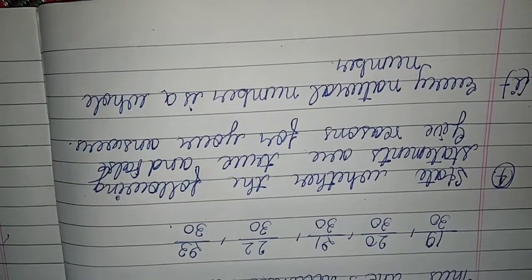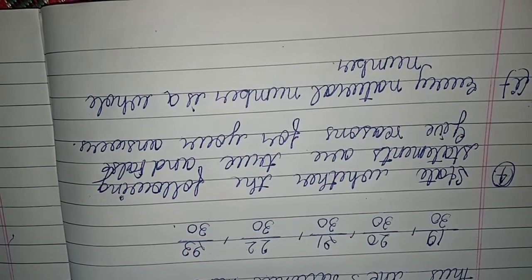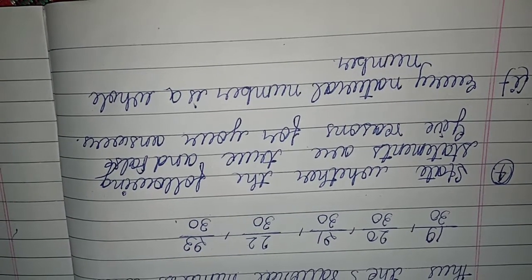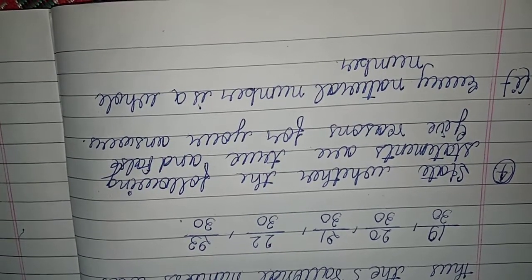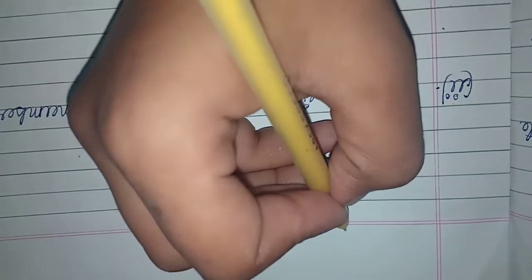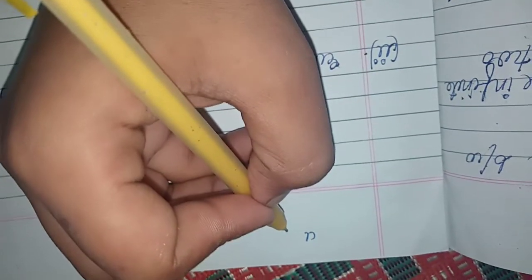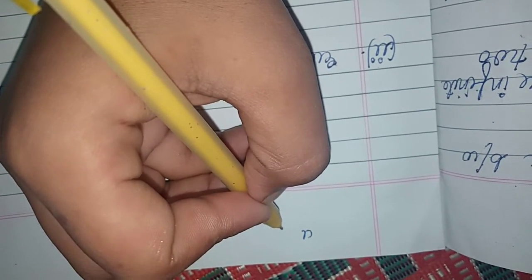Our next question is: state whether the following statements are true or false. Give reason for your answer. Question number 1 is: every natural number is a whole number. So consider the whole numbers and natural numbers separately. We know that whole numbers start from 0 to infinity, is it?